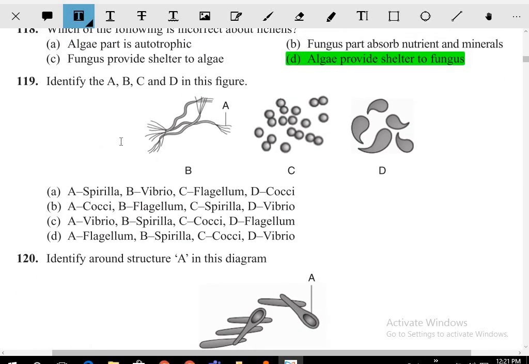This one is what? Spirilla. So A is the flagella, B is the spirilla, C is the cocci, and D. So the answer is D.